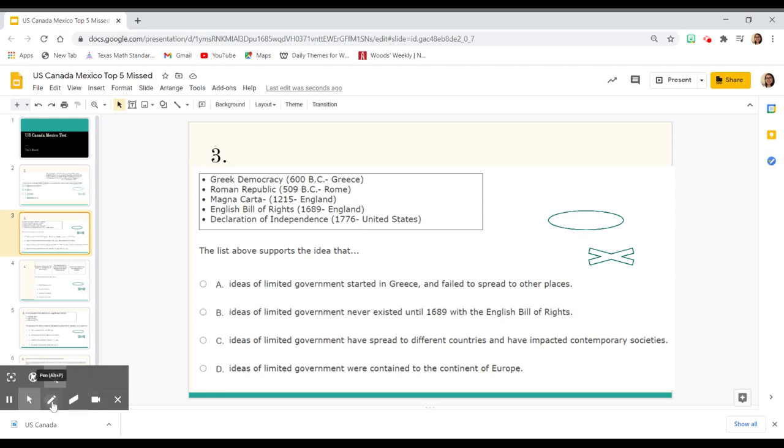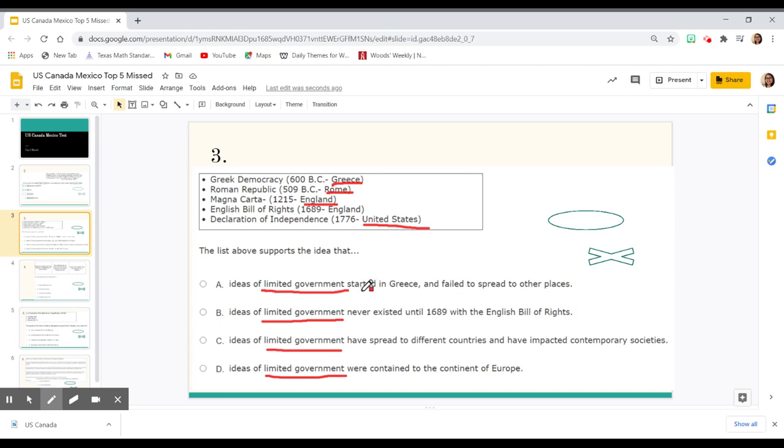A couple of things to look at within this list. Of course, we see Greece, Rome, England, and then finally the United States. These are, of course, different countries, and ultimately they had influences within their societies. So keep in mind, our 4 answer choices do talk about limited government. Now we have to think about how these answers are either true or false.